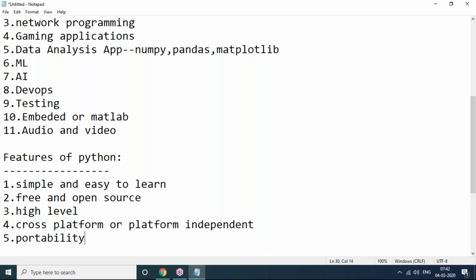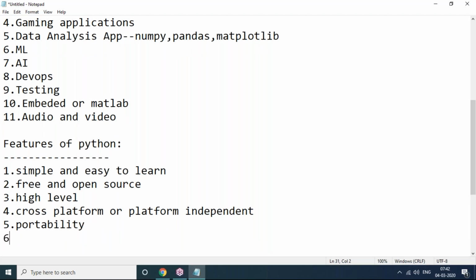What is the meaning of portability? Python programs are portable. That means we can migrate from one platform to another platform very easily. Easily we can shift, and Python programs will provide the same result on any platform. We can use any platform, but it will provide the same results clearly.